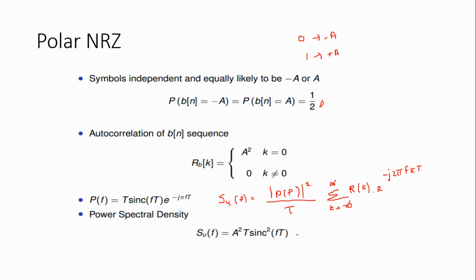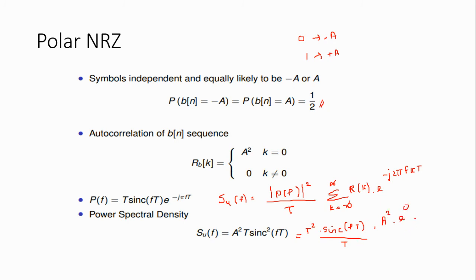If we substitute, then we will consider only the magnitude. This term will be equal to 1. So we will get T square into sin of pi f T divided by pi f T, into, here the function value is equal to a square, and e power 0 is equal to 1.